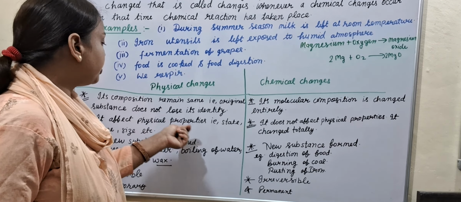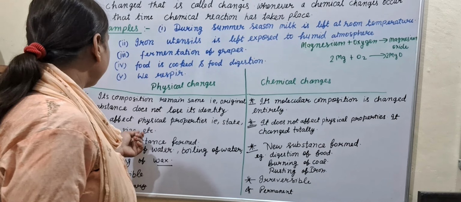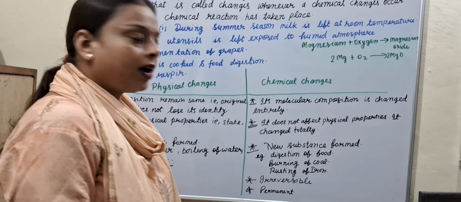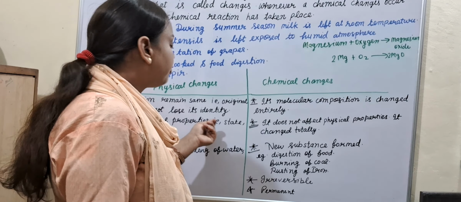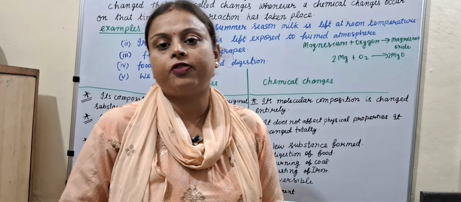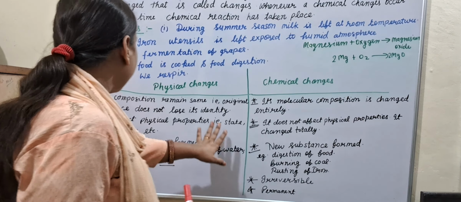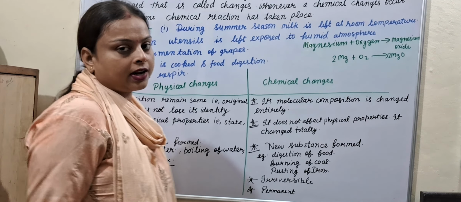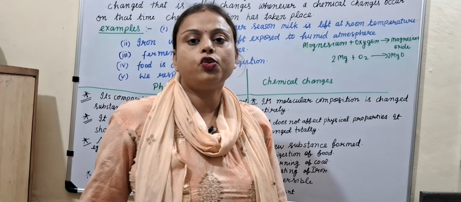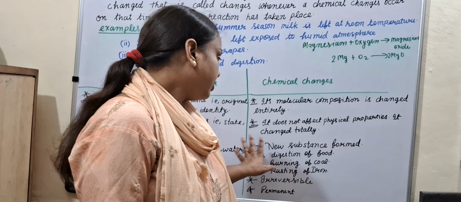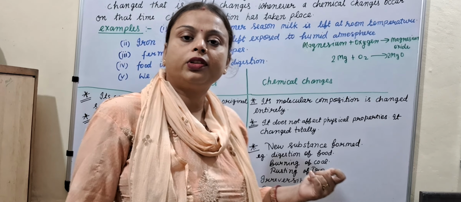It affects physical properties, state, shape, size, etc. What is the meaning of this? Physical changes affect only physical properties like state, shape, size, etc. It means when you freeze water in the fridge, you see that there is no loss of identity of water.